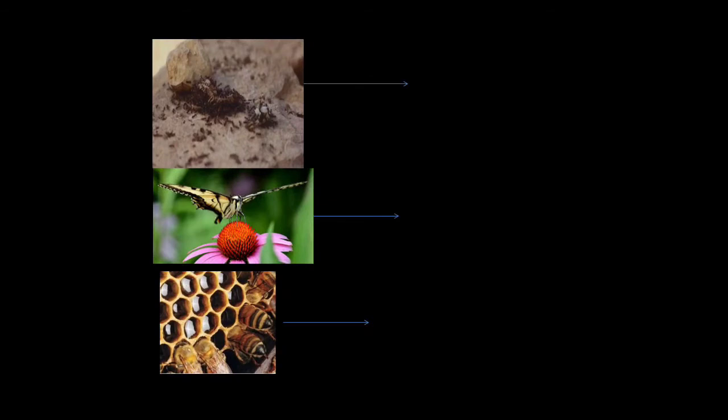Some insects like ants, honeybees and butterfly are useful to us, as ants are scavengers. Scavengers means the animals or the insects that eat dead bodies are called as scavengers. As ants are scavengers, they clean our environment. As they feed on the dead animals, they eat those dead bodies and help in cleaning our environment. So we can say that ant is a useful insect for us because it helps in cleaning the dead bodies of animals.